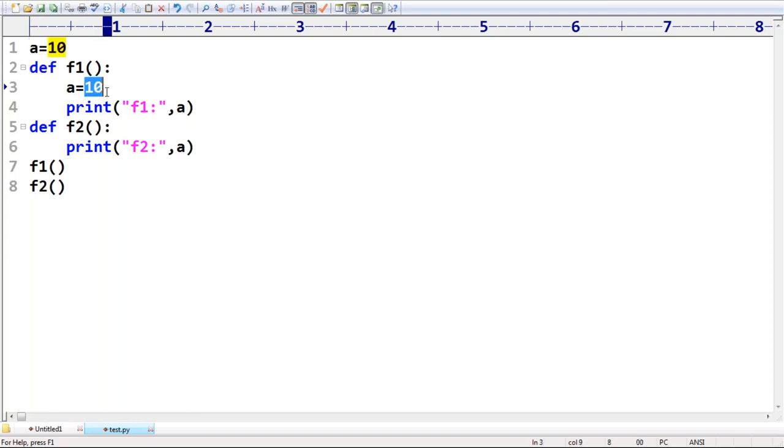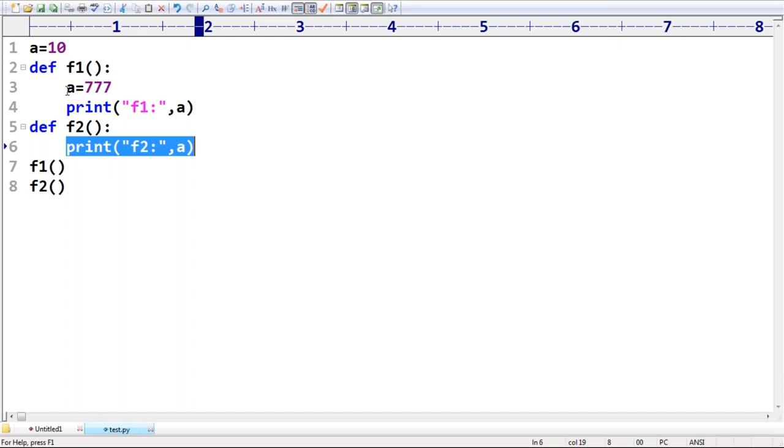Now a is equal to 777, I'm taking inside f1. Now print like this, right? Can you please tell what is the output by default you are going to get? f1 is 777. What about f2? What about the f2 value? 10 or 777? Remember that.